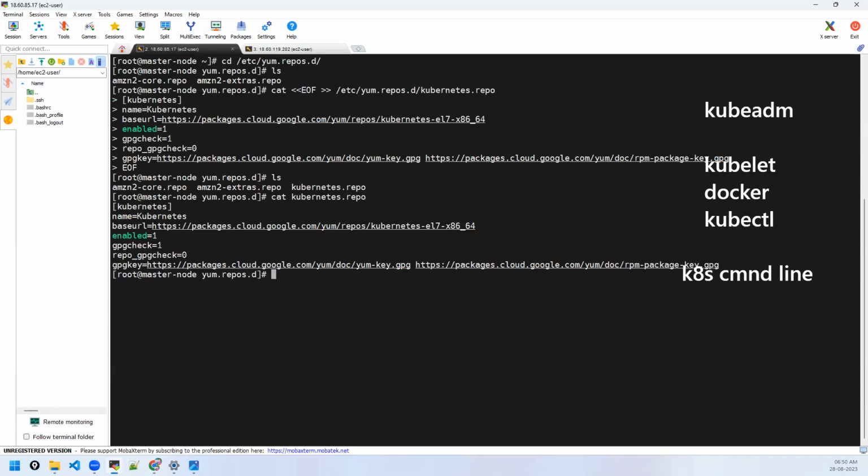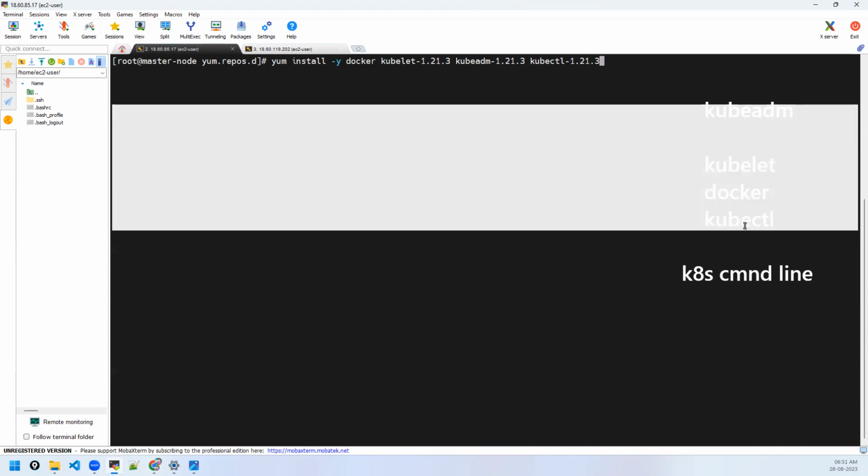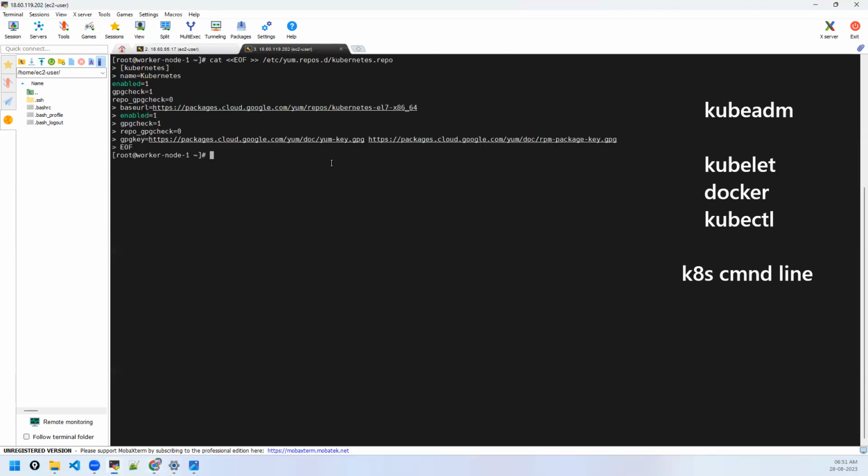Okay, so as we have configured it, now let us try installing them, and I'm going to install a specific version of them. Install the same version so that it would be compatible with our nodes. Kubelet, kubeadm, kubectl, and of course Docker. All the 4 components, whichever I have listed here. Install them on the other node as well, worker node also. You should have all these components.